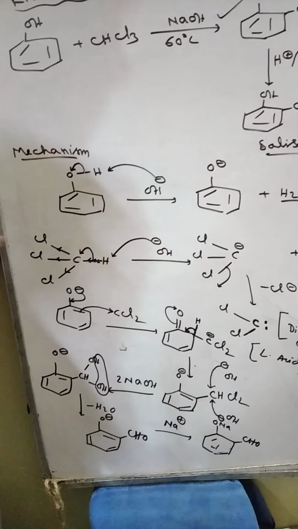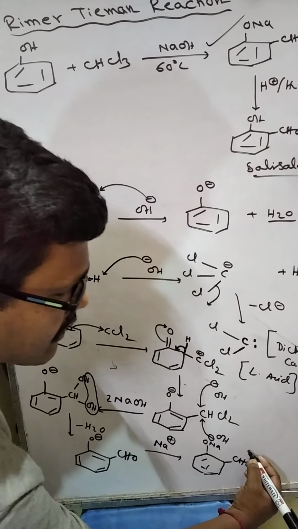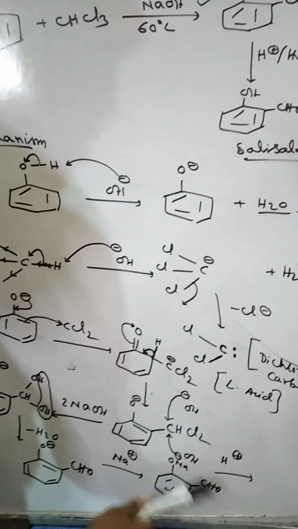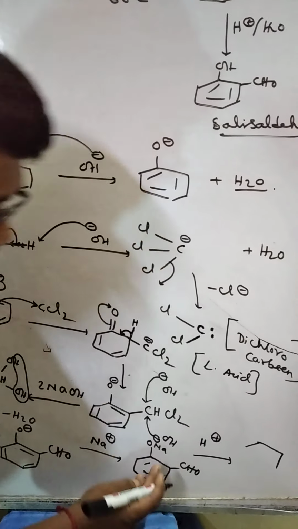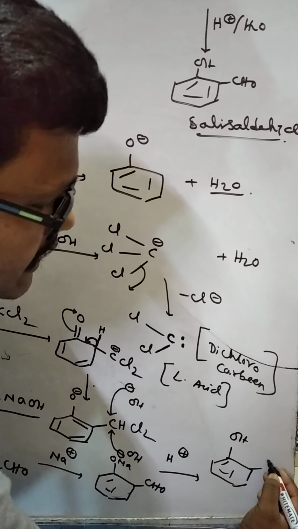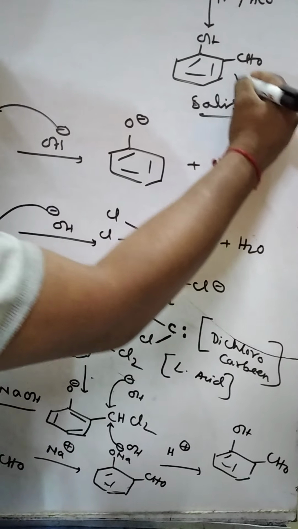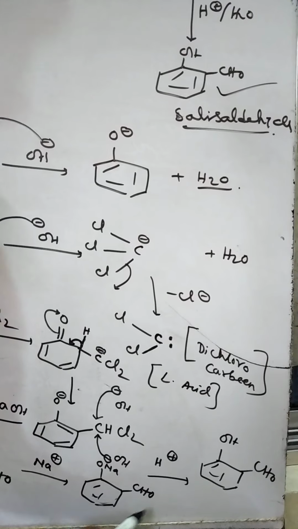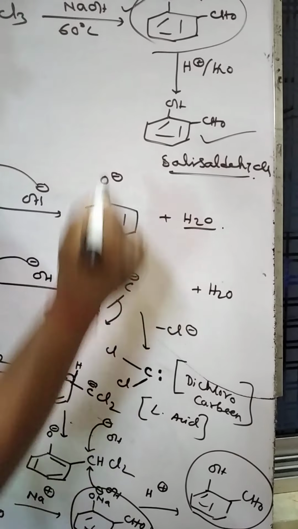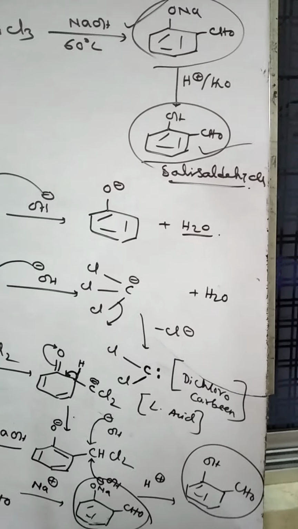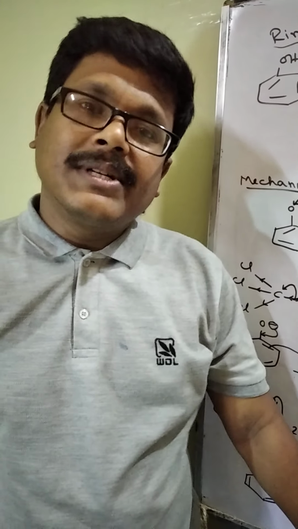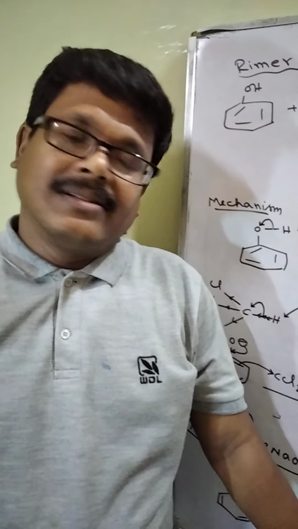That compound is that. And then after acidification, Na plus is replaced by H. Thus we get salicylaldehyde. Now this compound is this one and this compound is this one. That is the total mechanistic study of Reimer-Tiemann reaction. That's it.